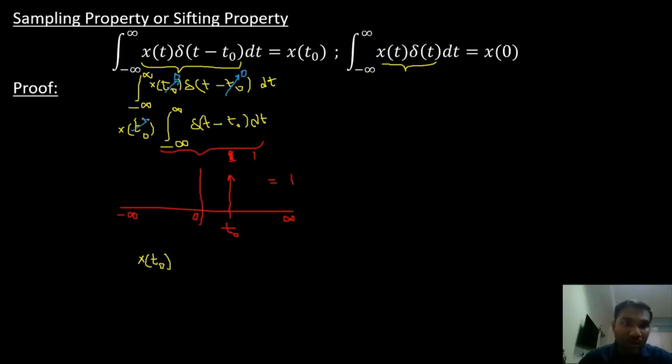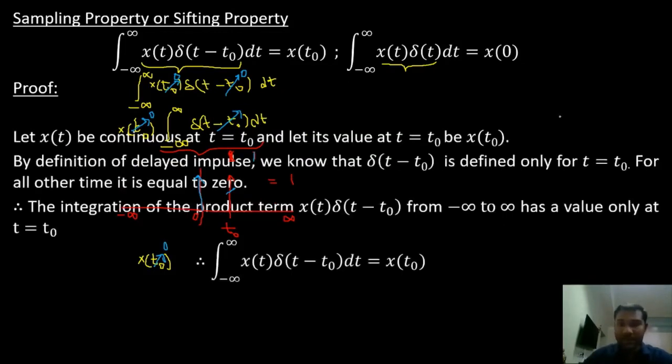So this becomes x of 0 and this becomes del of t, integration from minus infinity to infinity of delta of t dt. Now the impulse is at t equal to 0. Wherever the position of the impulse, the area under the curve from minus infinity to infinity is always equal to 1. So the final answer will be x of 0.